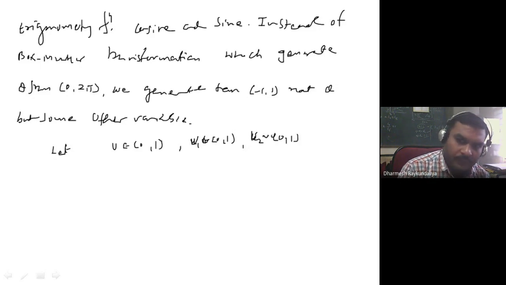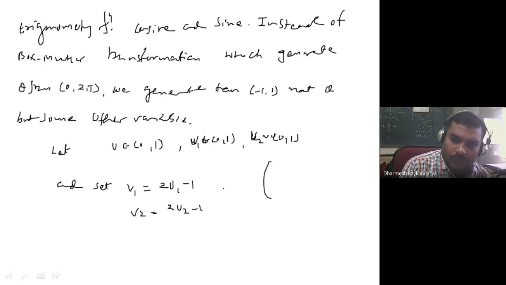Okay, and set v1 equal to 2u1 minus 1, v2 equal to 2u2 minus 1.